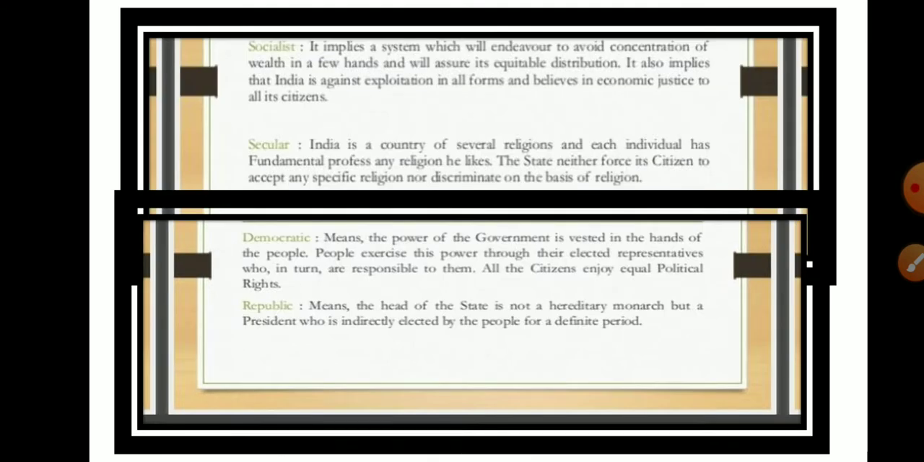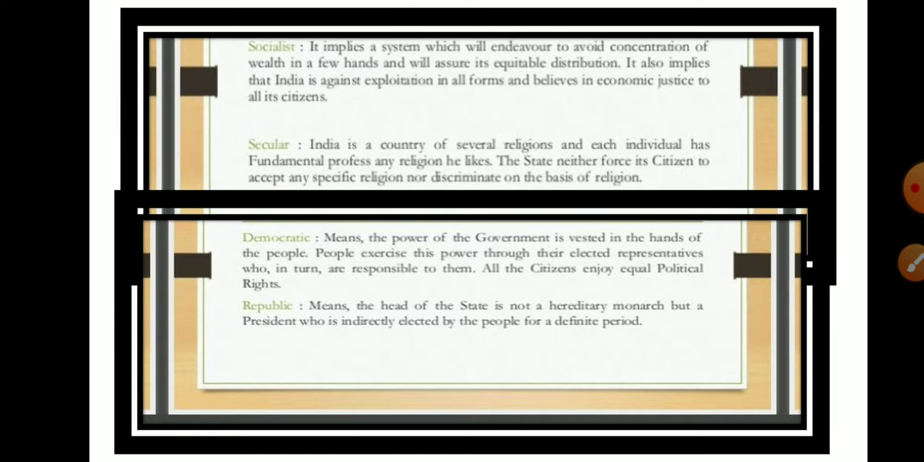The next one is socialist. Then what do you mean by socialist? It implies a state which will endeavor to avoid concentration of wealth in a few hands and will assure equitable distribution. That is, socialist means there should be equitable distribution. It doesn't mean that all the wealth or some special privilege goes to a particular section of society, but there should be equal distribution. It also implies that India is against exploitation in all forms and believes in economic justice for all the citizens.